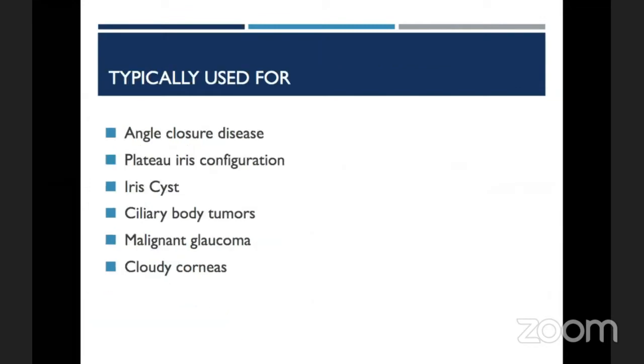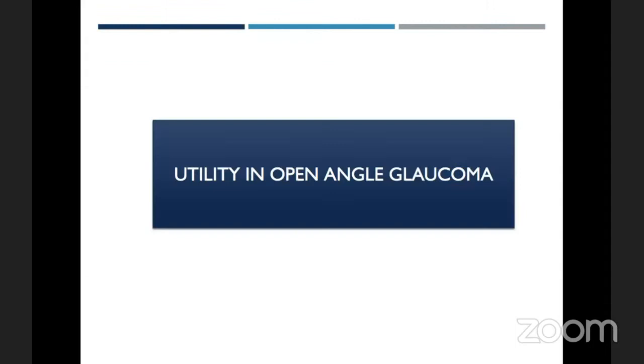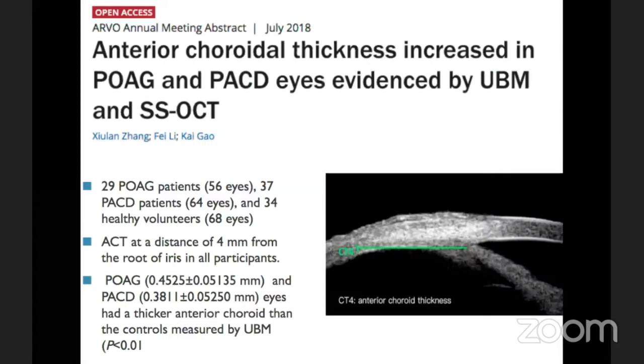We all know that UBM has been characteristically used for angle closure disease, plateau iris, and iris cyst, but its utility in open angle glaucoma is less known and less understood. It is a fact that UBM is an important research tool, and the mechanisms of rise in IOP in open angle glaucoma or angle closure glaucoma continue to evolve; it is an ever-learning process.